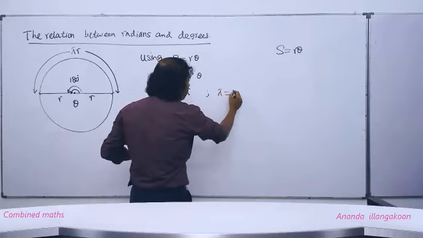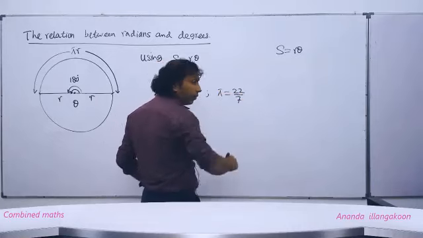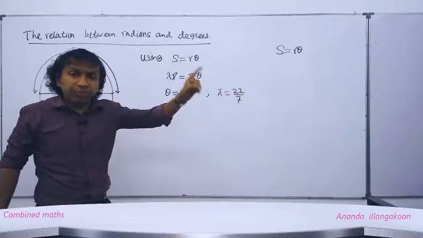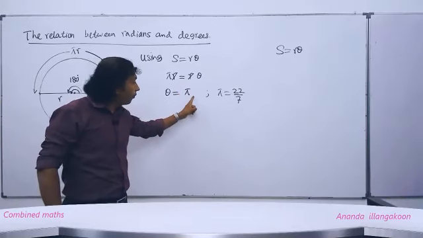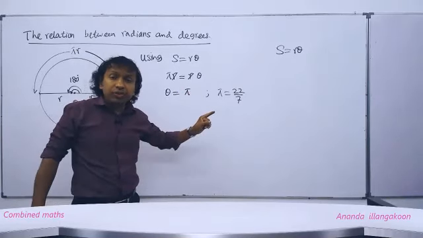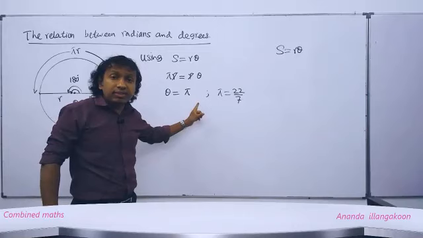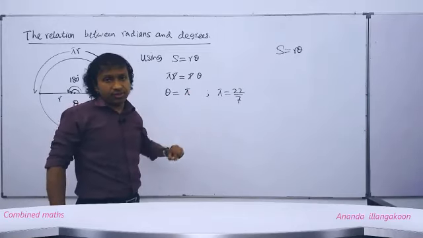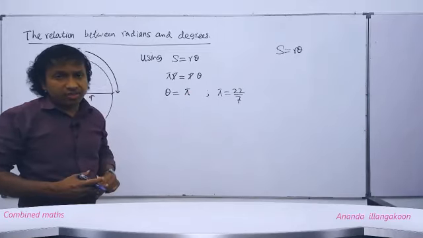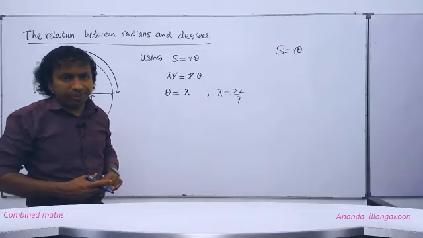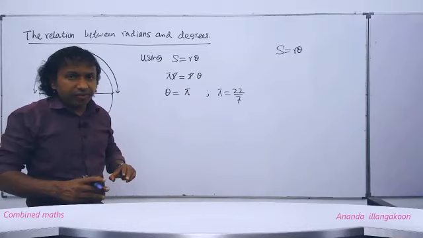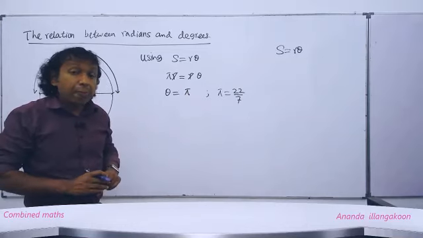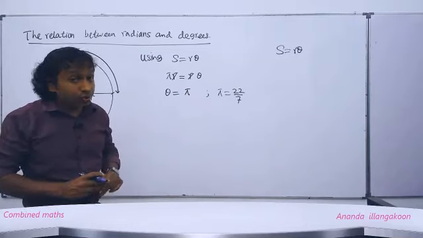Pi is 22 upon 7, 3.142 something. Suppose nearly, if pi is 3, then theta is nearly 3 radians, approximately. We don't take it like that, we'll take it as pi, the value 22 upon 7.